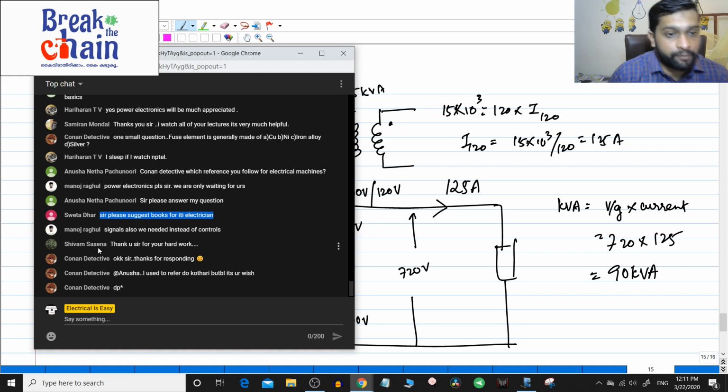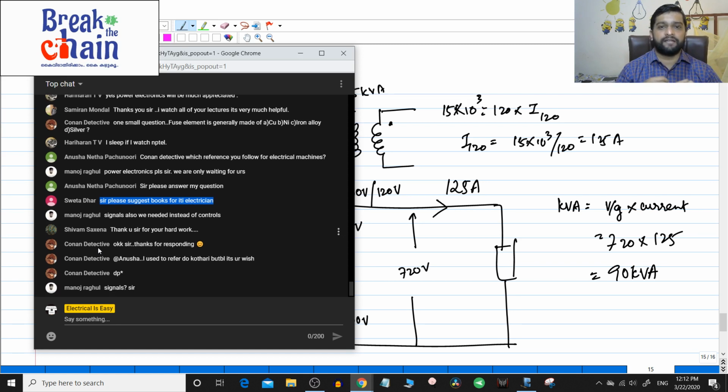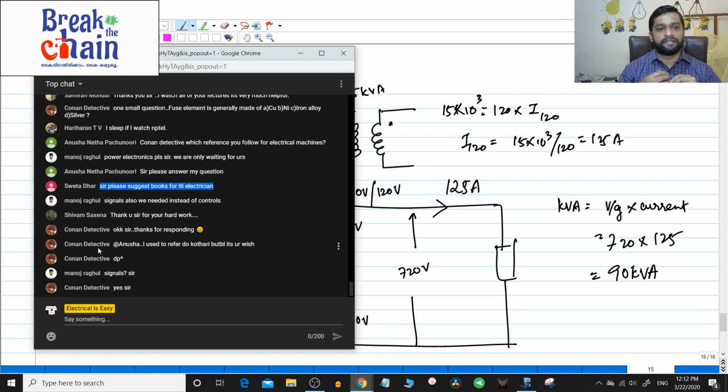Yes, Conan has brought up a point. At Anusha, I used to refer D.P. Kothari. Yes, Kothari is also another book. Electrical Machines by Kothari and Nagrath, right? D.P. Kothari and Nagrath, I think there are two authors in that. In that book the explanation is divided into a lot of points, so that is also a good book. I have not referred to Kothari a lot, although I have that book. Manoj, I have already told you about signals. It is better that somebody from an electronics background takes that subject because that is better.